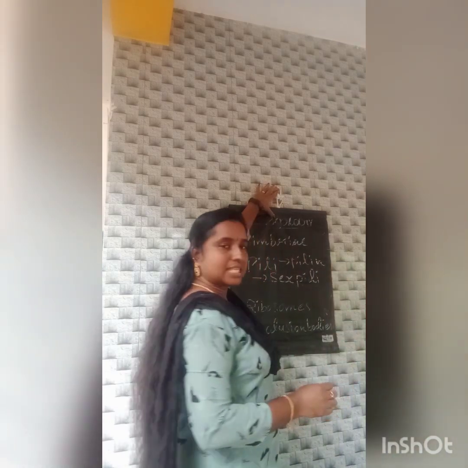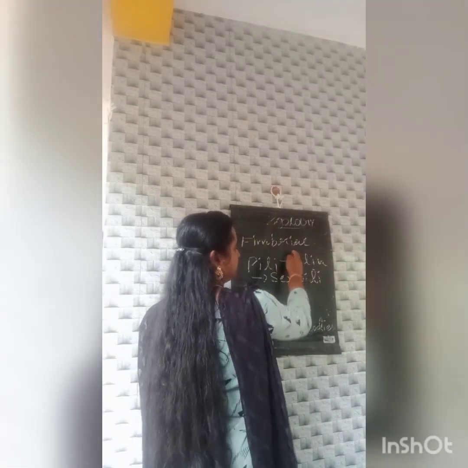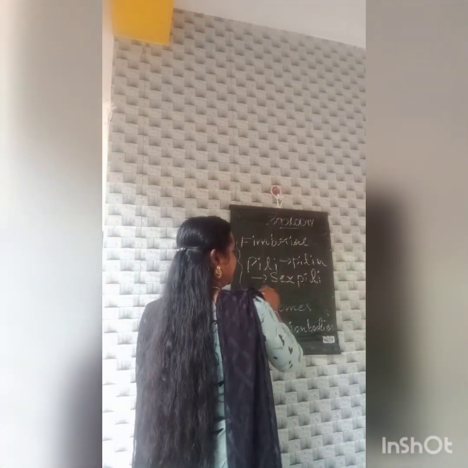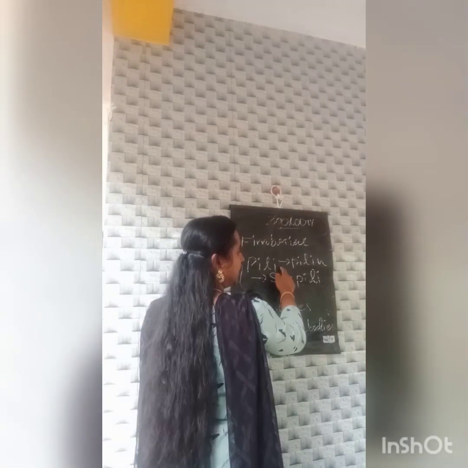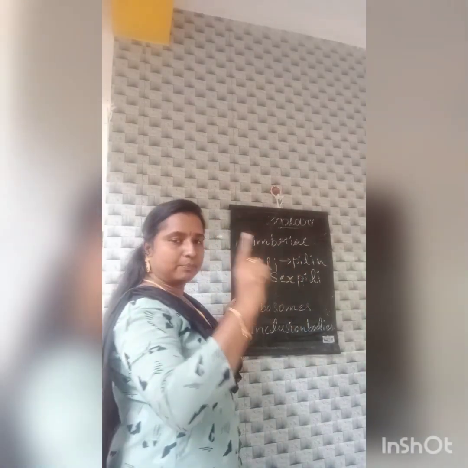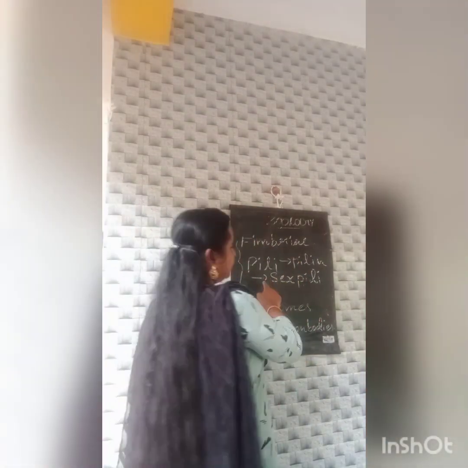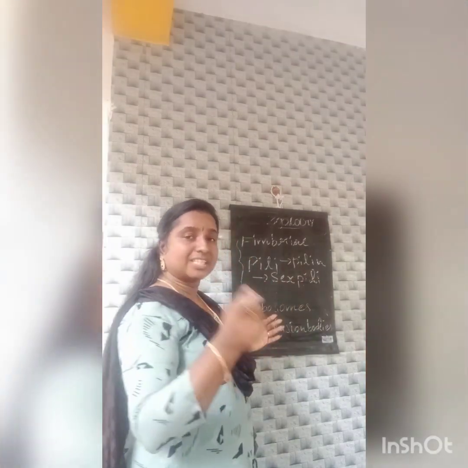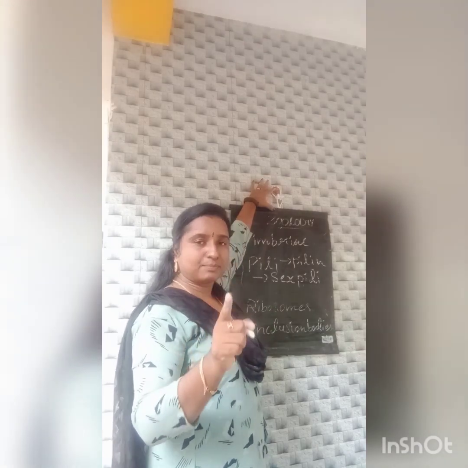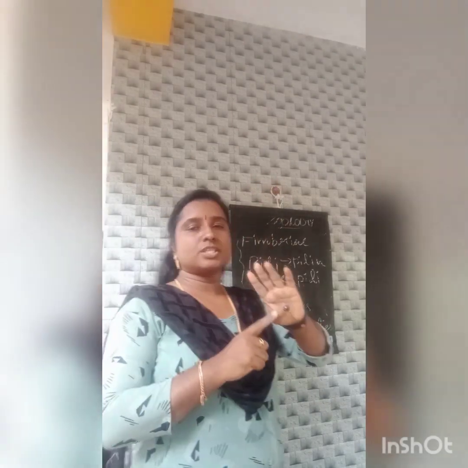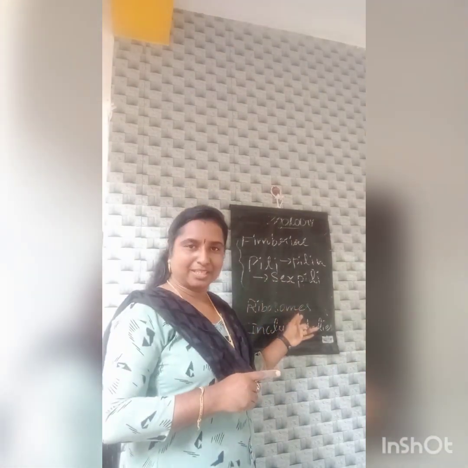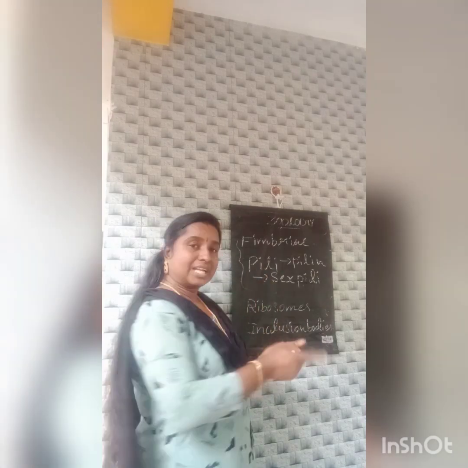Pilin. These are mainly helping for attachment. Fimbriae and pili don't provide motility. They mainly help for attachment. Pili is made up of a protein known as pilin. Flagella is made up of a protein known as flagellin. Here the pili is mainly for attachment in the case of conjugation. Conjugation is one type of reproduction. Bacteria show mainly three types of reproduction: conjugation, transduction, transformation. In the case of conjugation, the pili is mainly used for attachment, so the pili is also known as sex pili.